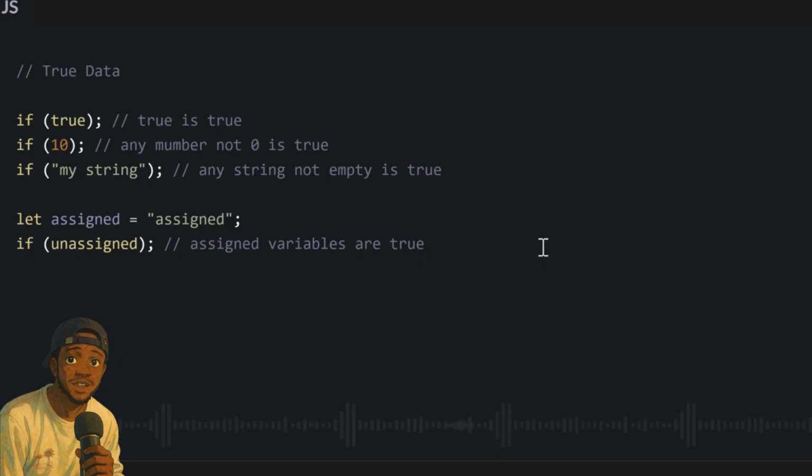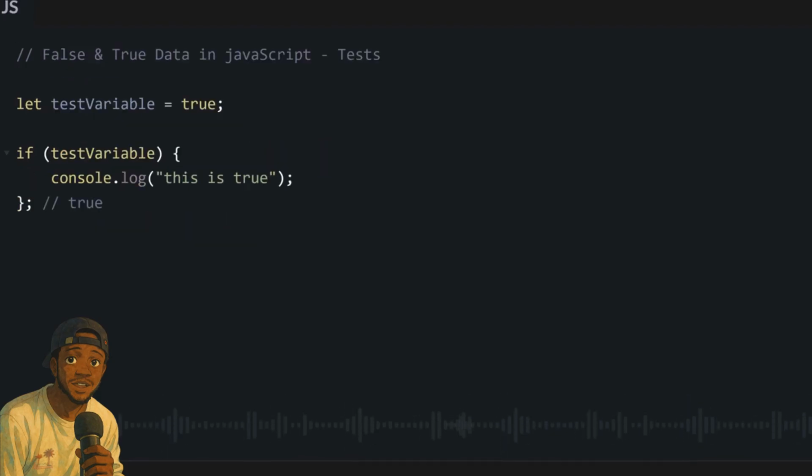So let us do some examples and tests. I will write this if statement. I want it to log this is true if anything we evaluate inside returns true. Now we will test these variables and see whether they will log these strings or not. The first variable will use the Boolean true. Will this one equate to true or not? Yes, it will equate to true because true is true. What about the variable of false? Then no, it will not log anything because false is not true.